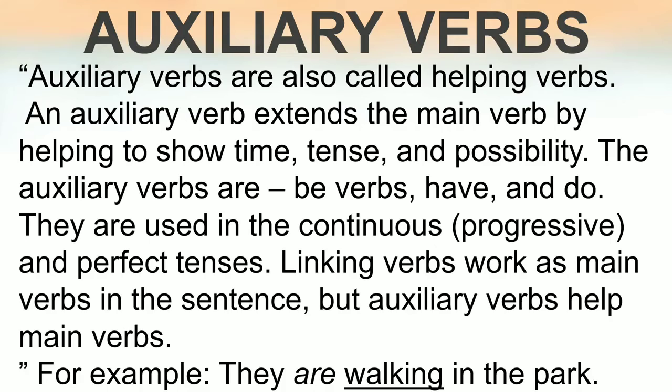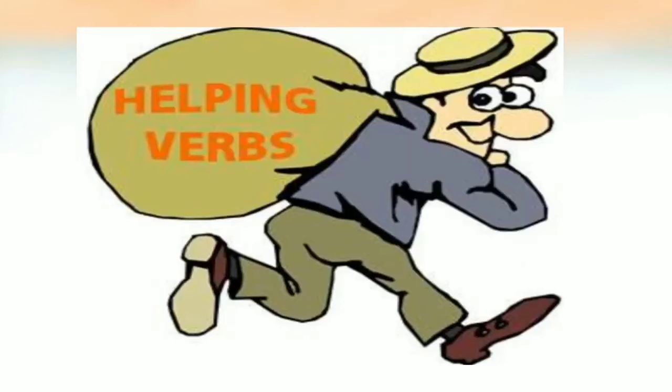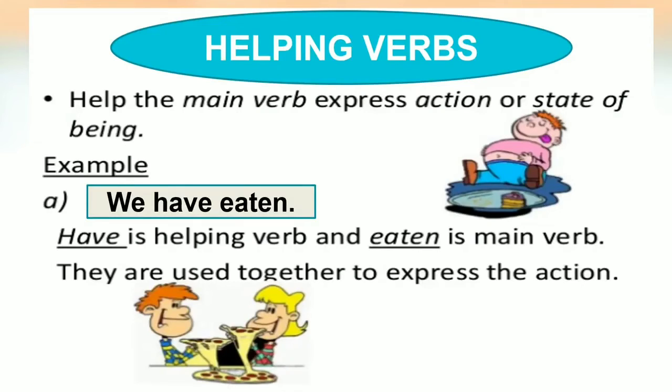Okay, now let's have a look at helping verbs once again. So now let's have a look at helping verbs, or we can say auxiliary verbs, with some more examples. These verbs help the main verb express action or state of being.